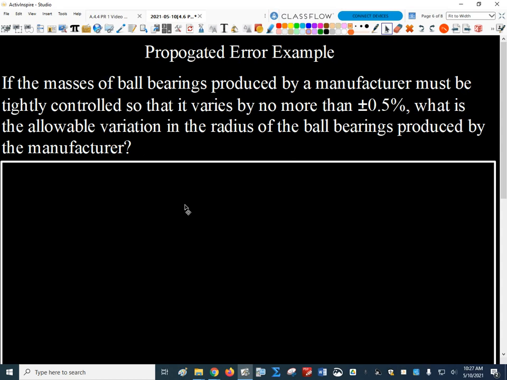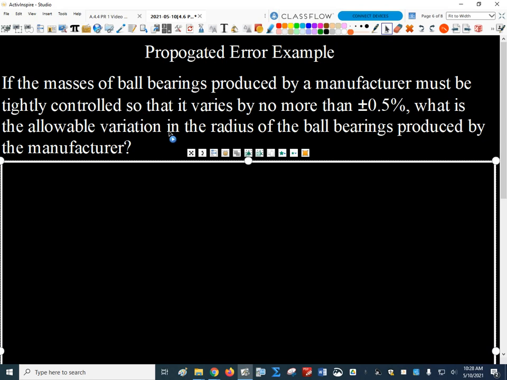What's the mass going to be a proxy for here? Volume, right? Because the density of the steel in the ball bearing is uniform, mass is going to be proportional to volume, if the density is uniform. It's harder to calculate volume, and it's really easy to measure mass. So the mass would be a proxy for the volume here. So we're tightly controlling the volume of these spherical ball bearings.